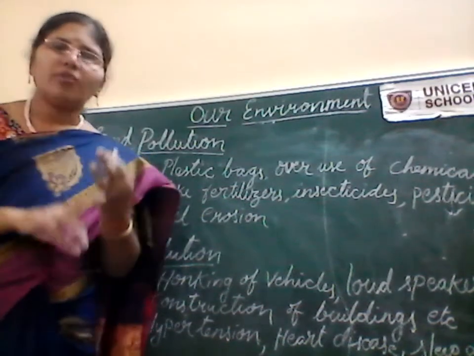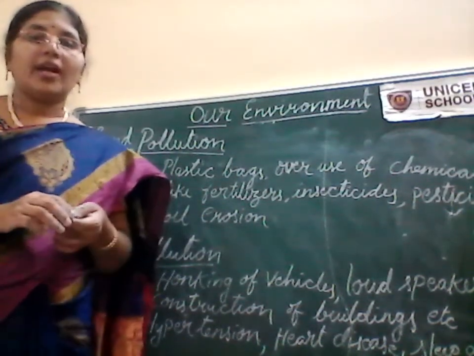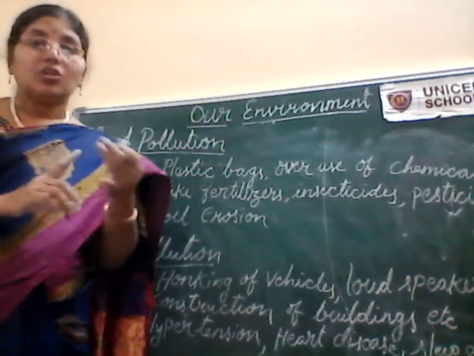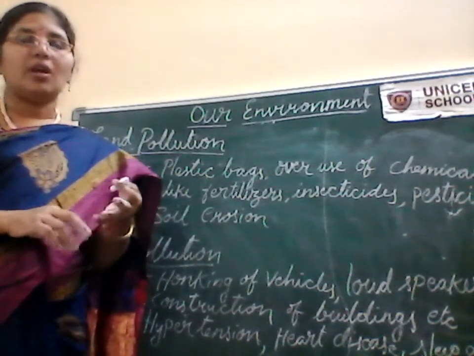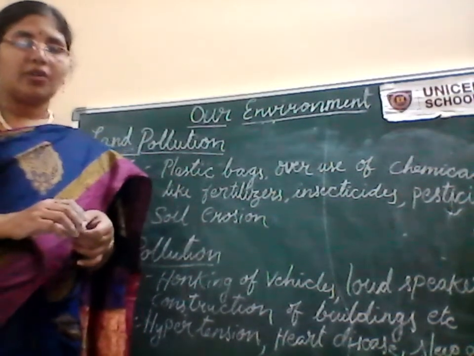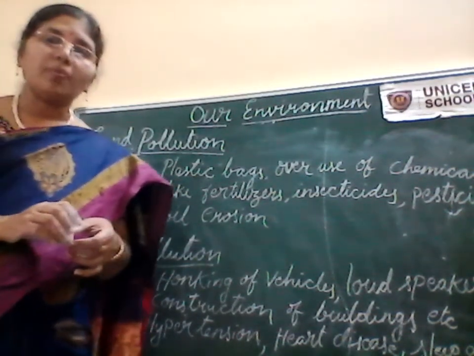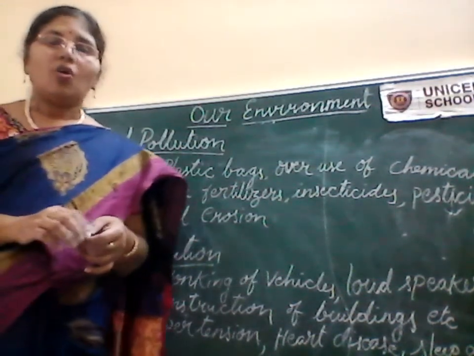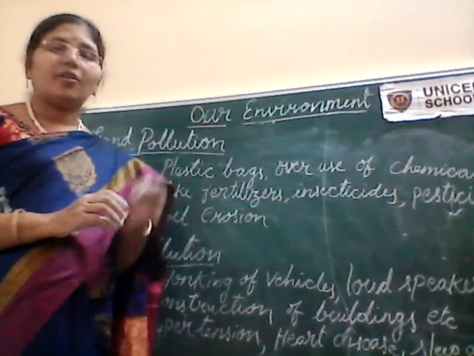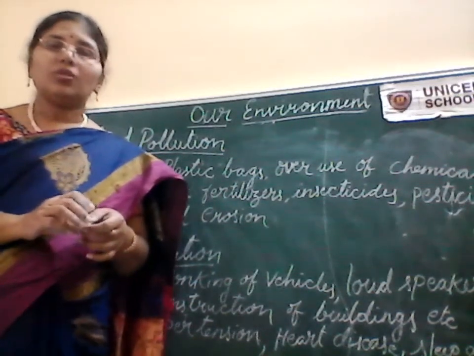Instead of using these fossil fuels, better go for eco-friendly energies like solar energy, water energy, and wind energy. We can use them, and be encouraged to reduce at least some of the pollution and to be safe on this earth. Hope you understand this entire topic, the environment, through this video, children.